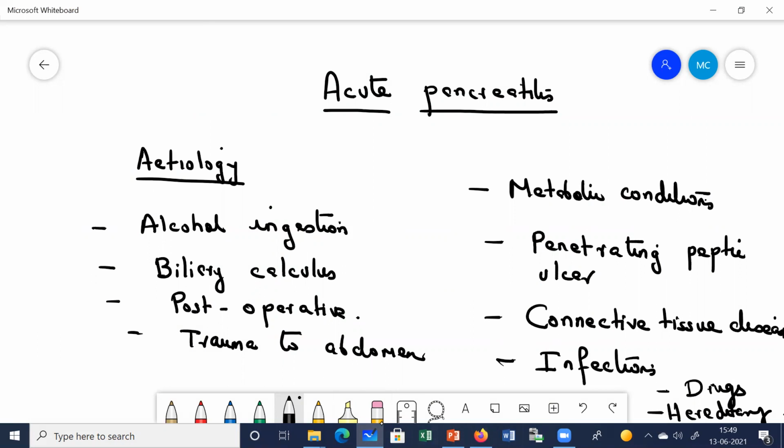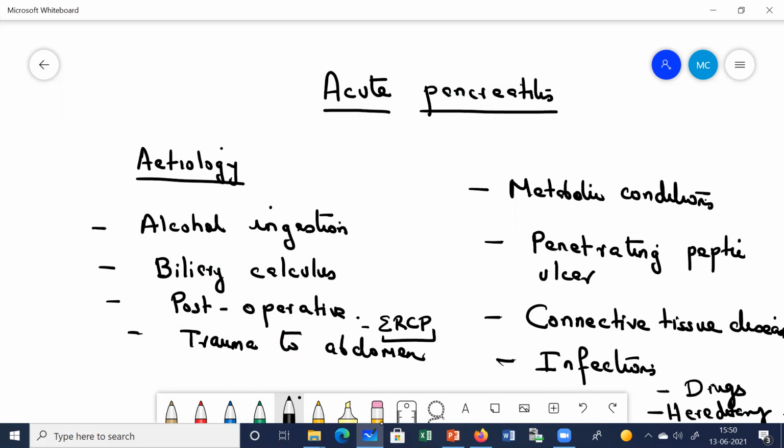Biliary calculus, the presence of stones in the biliary duct, can cause it. Post-operative, immediately after a major operation, mainly abdominal or any non-abdominal operations. Or post ERCP procedure, the patient can also develop acute pancreatitis.